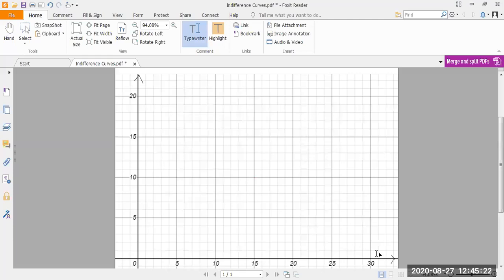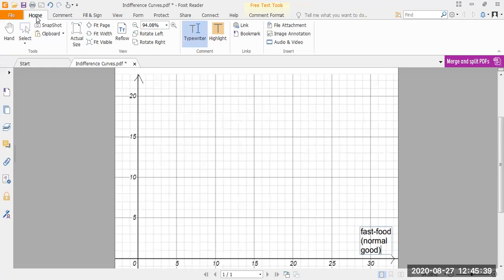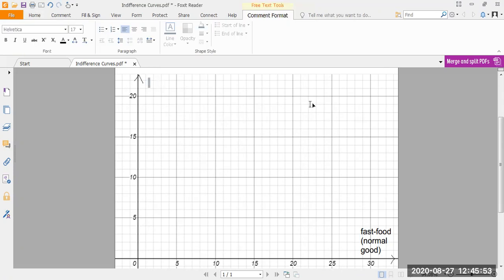So as I said before, we'll put the good commodity or the normal commodity, in this case fast food, on the horizontal axis. So let me just write that down. Here fast food is a normal good, and almost all fast foods have health problems, so health hazards. If you have a lot of fast food, you're bound to have health problems. So in order to tackle that problem, you have to have a lot of medicine. Medicines usually taste bad, they taste bitter, and people don't usually like them. So we can call medicine here a bad commodity.